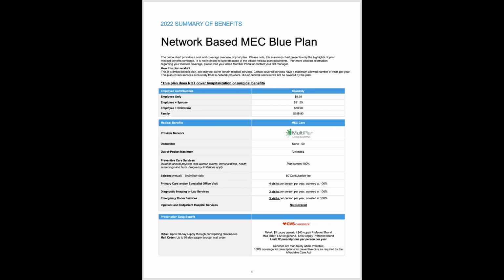Now, Onboard does offer some ancillary benefits through Colonial Life, and they do have some limited hospital coverage plans that you could add in relatively inexpensively if you took this plan to your MEC Blue option. And so if you elect this plan, I would absolutely make it a point to speak to a Colonial Life counselor. They can walk you through some of those options because given how reduced the employee contributions are for the MEC Blue, you can still very affordably elect this plan as well as a limited hospital benefit to really adjunct the network-based MEC Blue option.